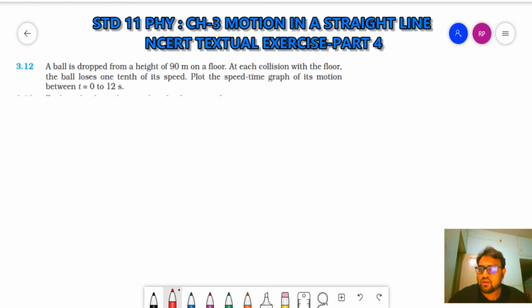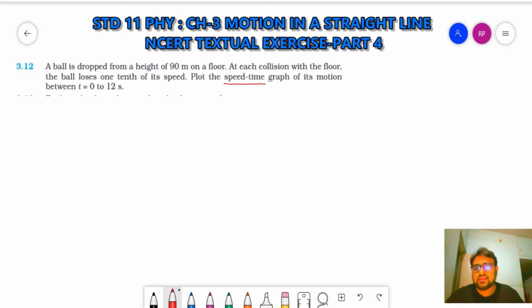3.12. A ball is dropped from a height of 90 meter on a floor. At each collision with the floor, the ball loses one-tenth of its speed. Plot the speed-time graph of its motion between t equal to 0 to 12 seconds. Now see, it's a speed-time graph. Remember, it's not velocity-time, it's speed-time.